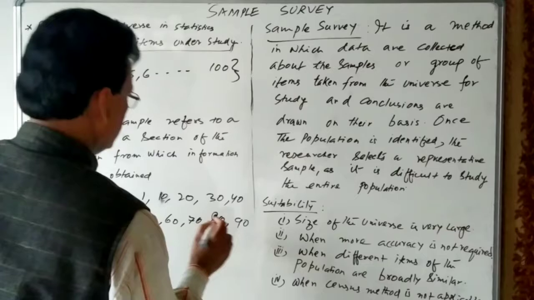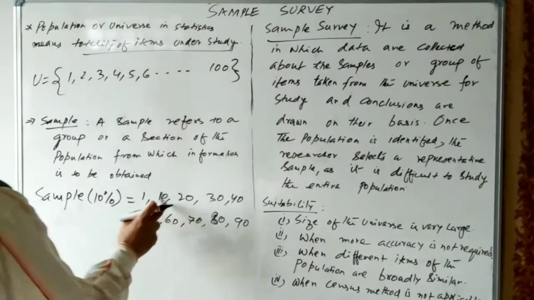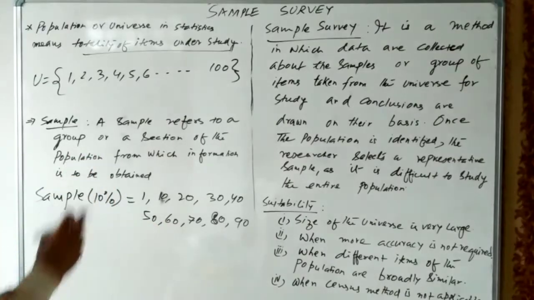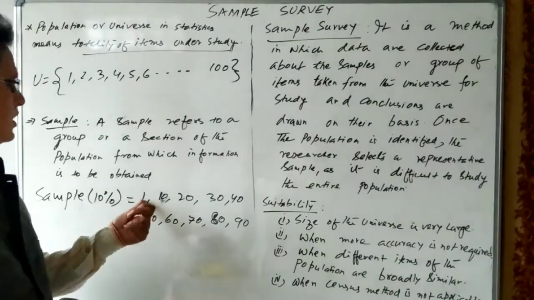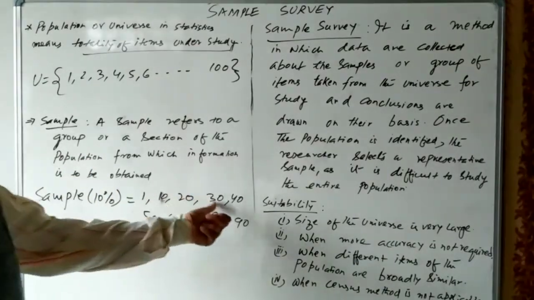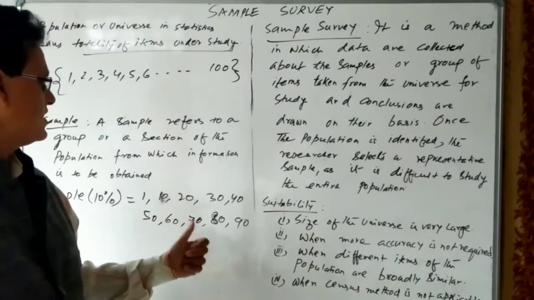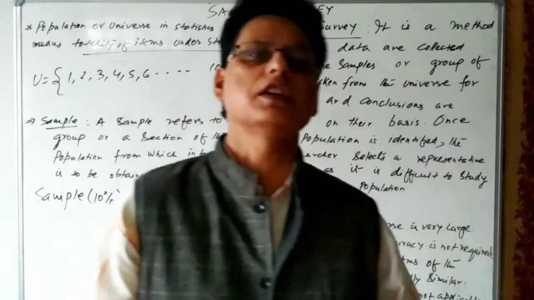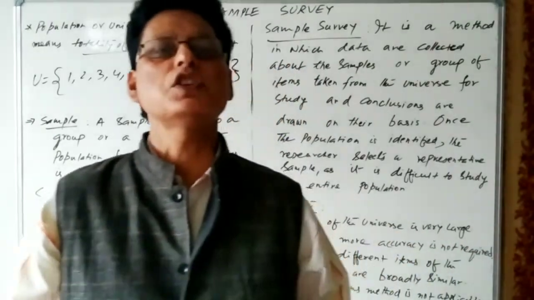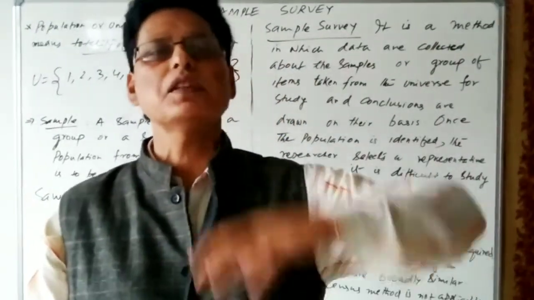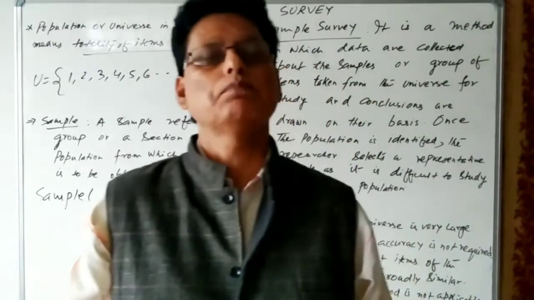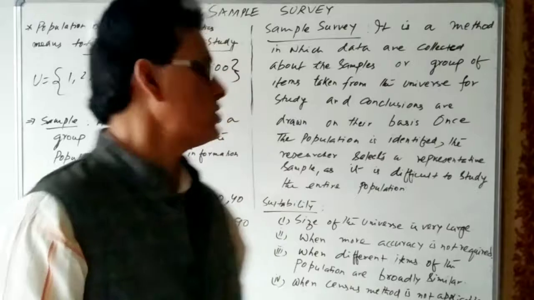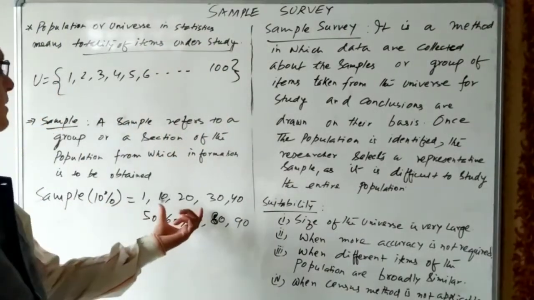So these are the 10 families: house number 1, house number 10, 20, 30, 40, 50, 60, 70, 80, and 90. These are the representative sample. A representative sample means it represents the entire population, the entire household, the entire universe. So this is called a sample.